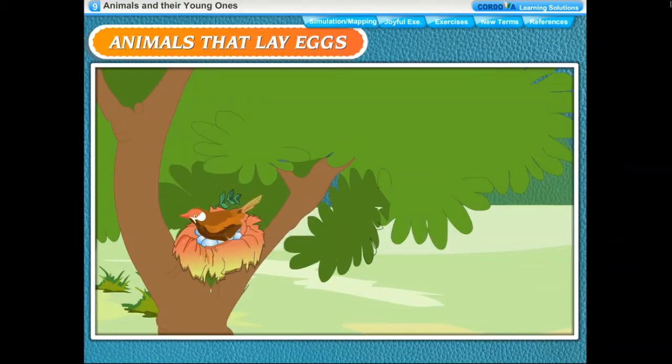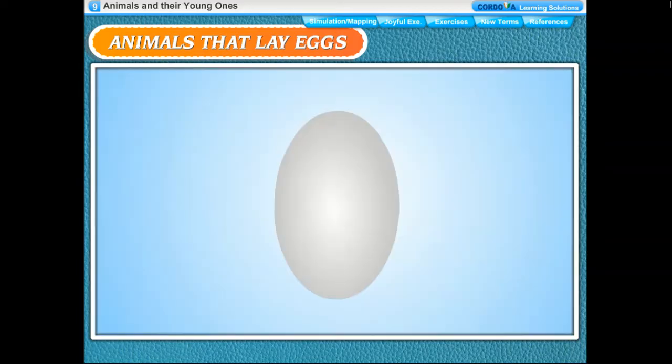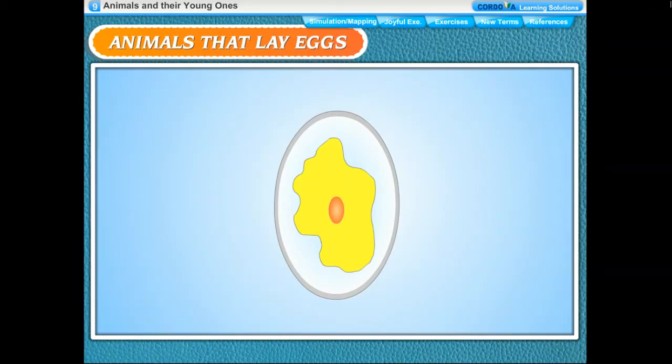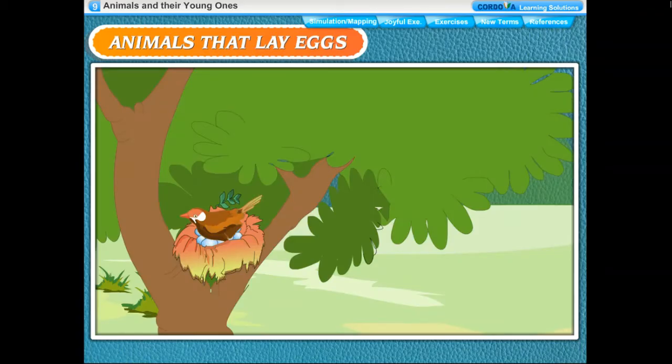Each egg has a hard but thin protective outer covering called eggshell. Inside the shell, there is a white jelly-like substance called albumin, also called egg white. Albumin is rich in proteins. In the center of the albumin, there is a yellow substance called yolk. It is rich in fats, vitamins, and minerals. Yolk contains food for the growing baby called embryo inside the egg.